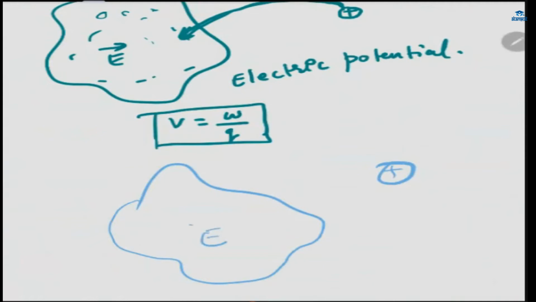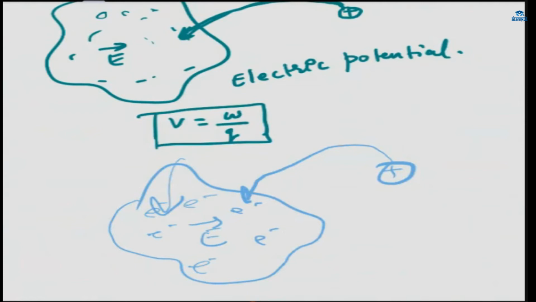Here it's the electric field, right? Electric field means where the electric charges are there. So it means here electricity is flowing. Here is the region of electric field. And the work done to bring this unit positive charge from infinity. Infinity doesn't mean you are bringing it from the sun.